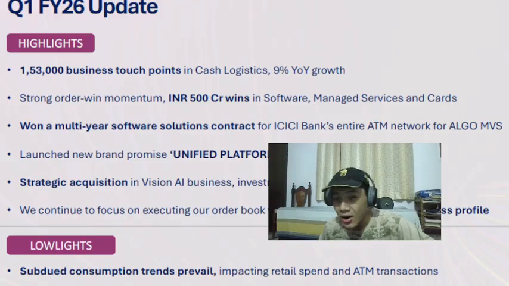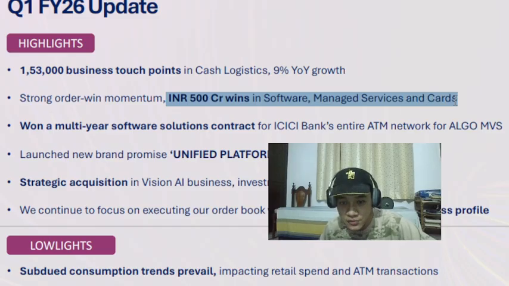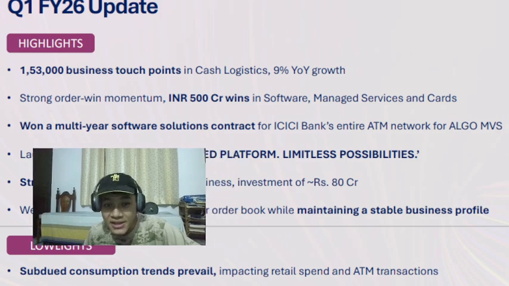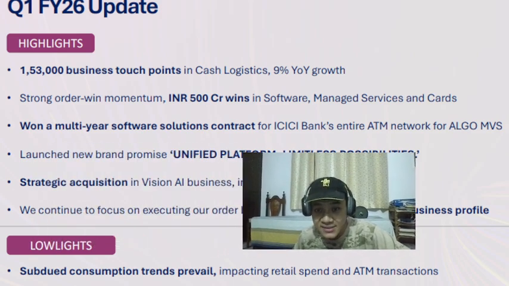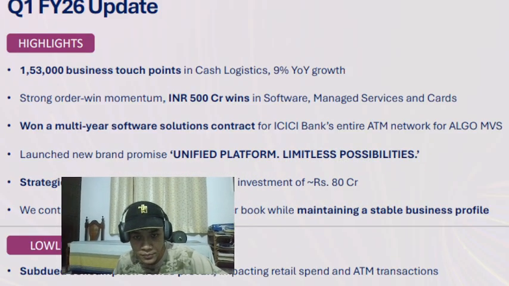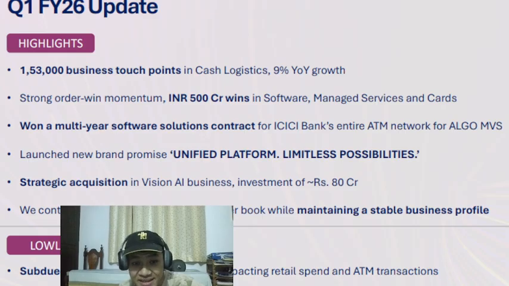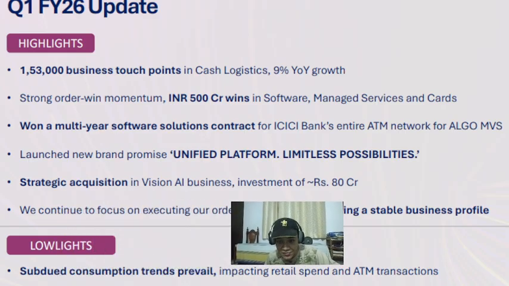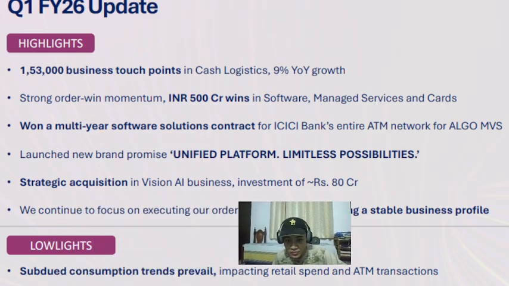They have 500 crores of order wins in software, managed services, and cards. Then they won a multi-year software solutions contract for ICICI Bank's entire ATM network for Algo MVS. They have a strategic acquisition in the Vision AI business with an investment of 80 crores.